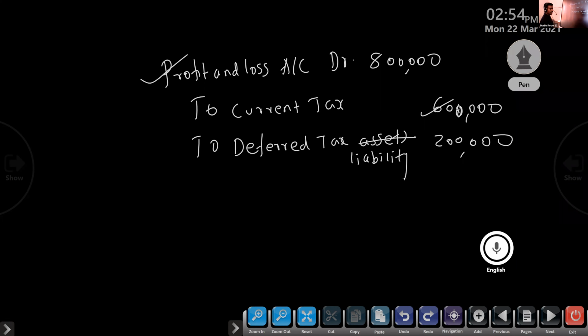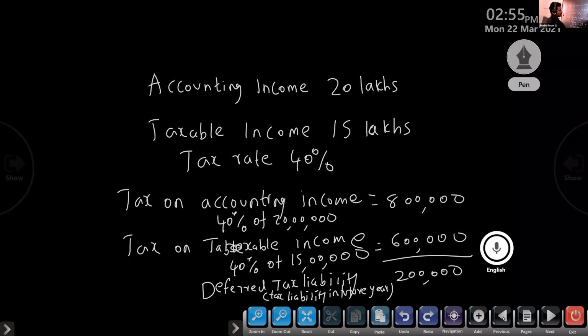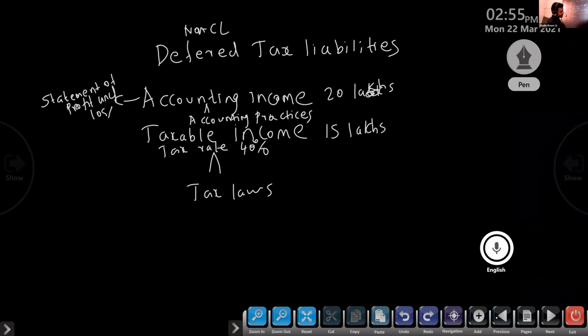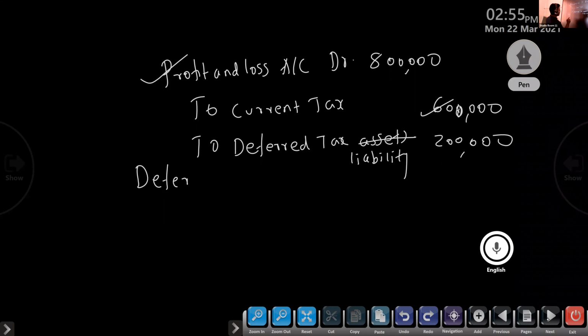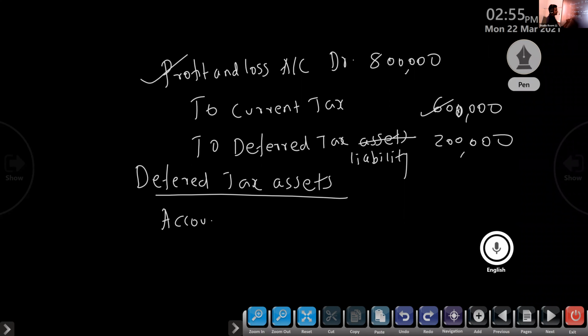So what do you mean by deferred tax assets? Same example. Deferred tax assets come under the subhead. Deferred tax liability is when accounting income is more than the taxable income. Suppose, for example, if accounting income is rupees 50 lakh,